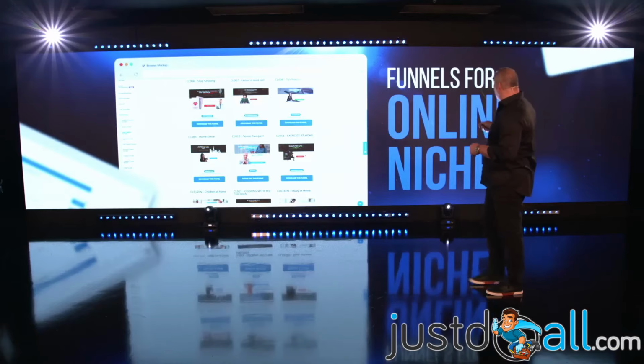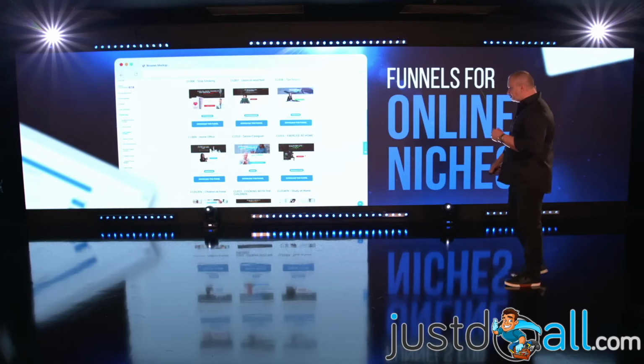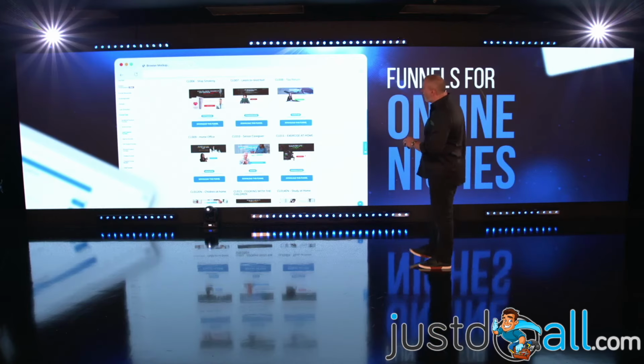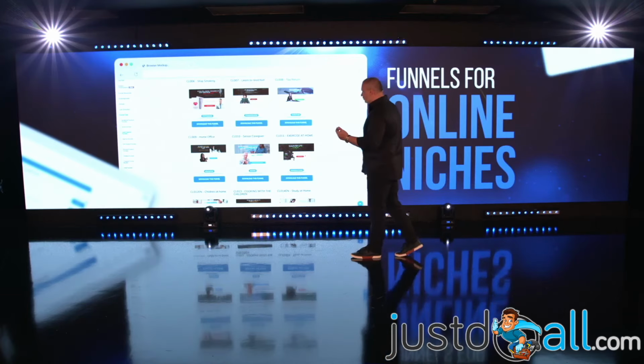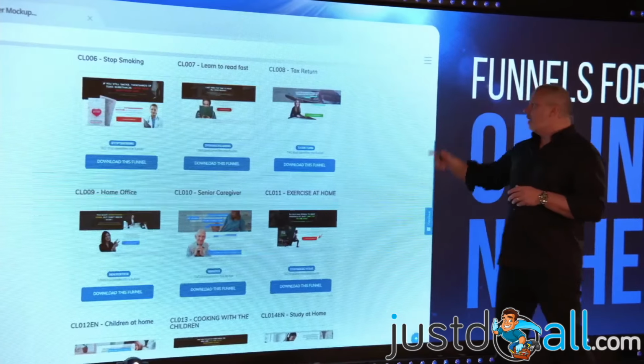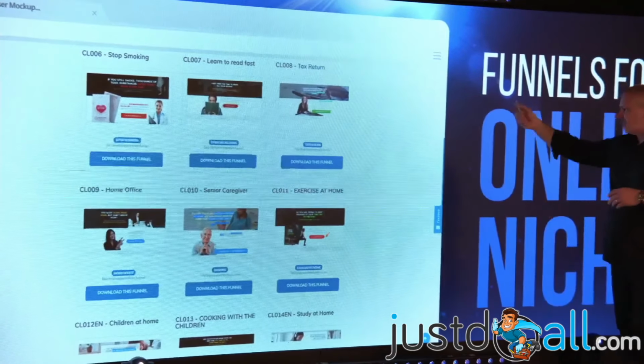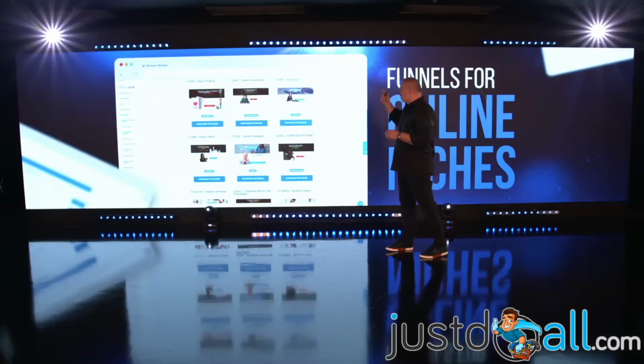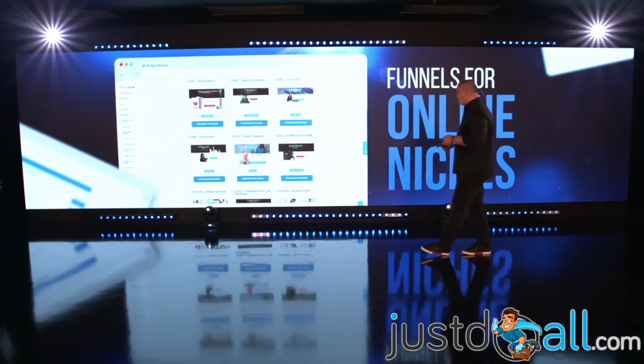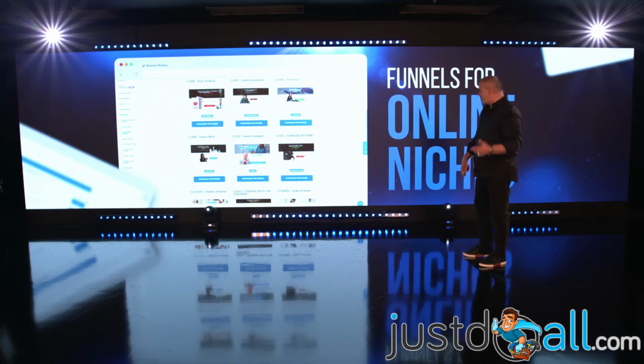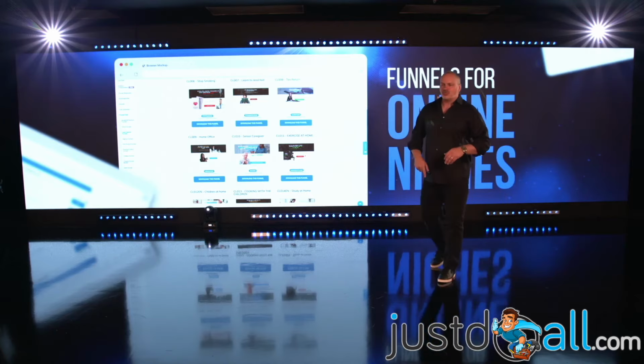Cool. We also have online niches. What is the difference? That's not a local business, that's online niches. So for example, stop smoking, learn how to read fast, tax return, exercise at home, senior living, home office, how to take care of children, how to cook for children, how to study at home, and all those things.